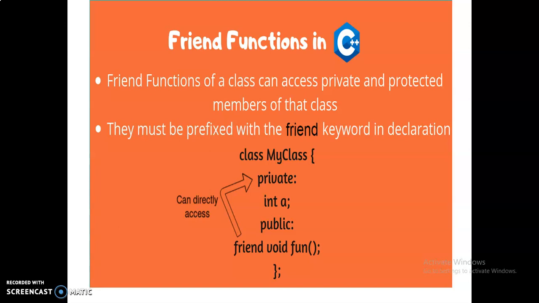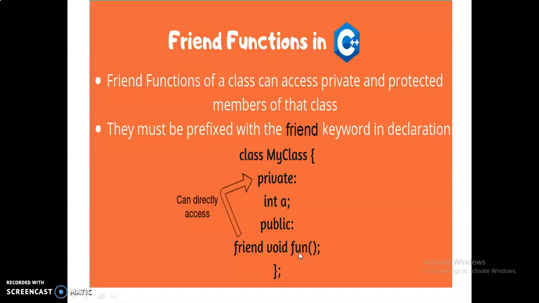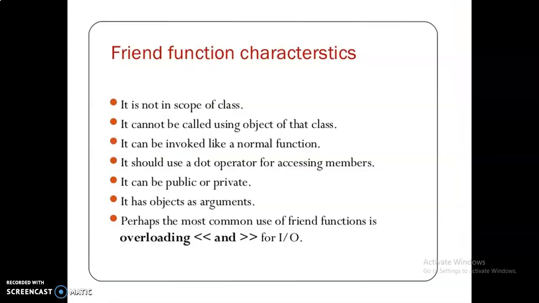Here in this class, my class, the variable A is declared in the private section, that means under the private specifier. The member function declared in the public specifier is fun, that is preceded by the keyword friend. So this member function fun can directly access the private variable of that class.